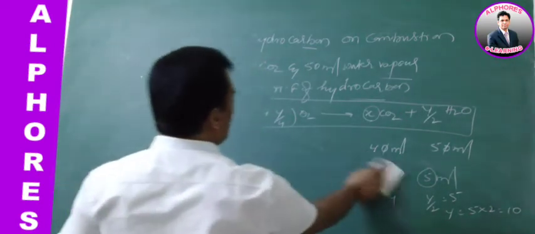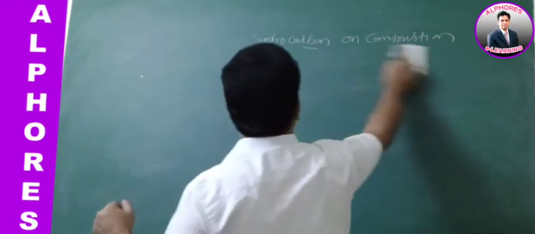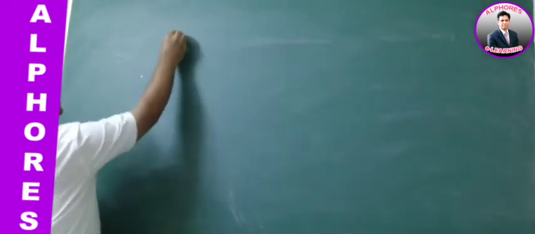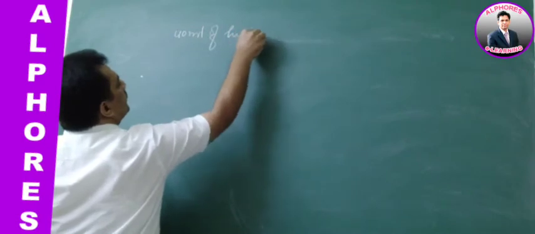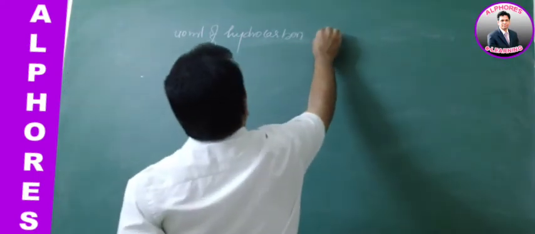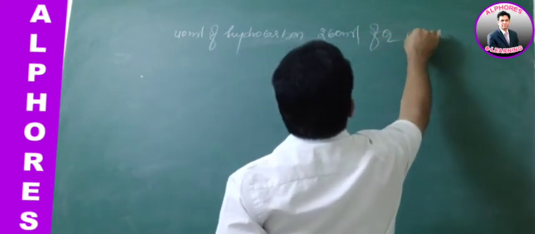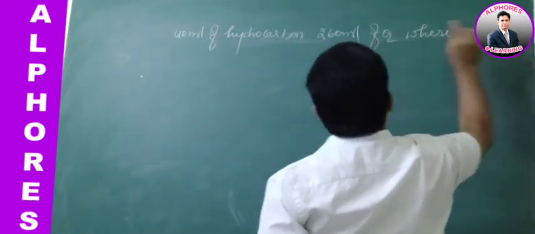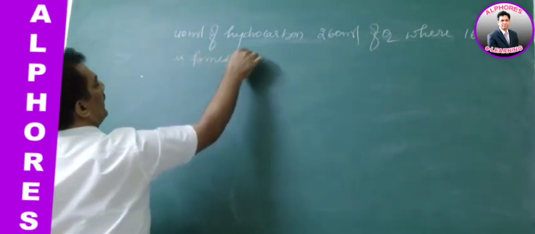Here they are providing oxygen and CO2 also, and they ask to find the molecular formula of the compound like this: 40 ml of hydrocarbon combusted in 260 ml of oxygen, where 160 ml of CO2 is formed at STP.